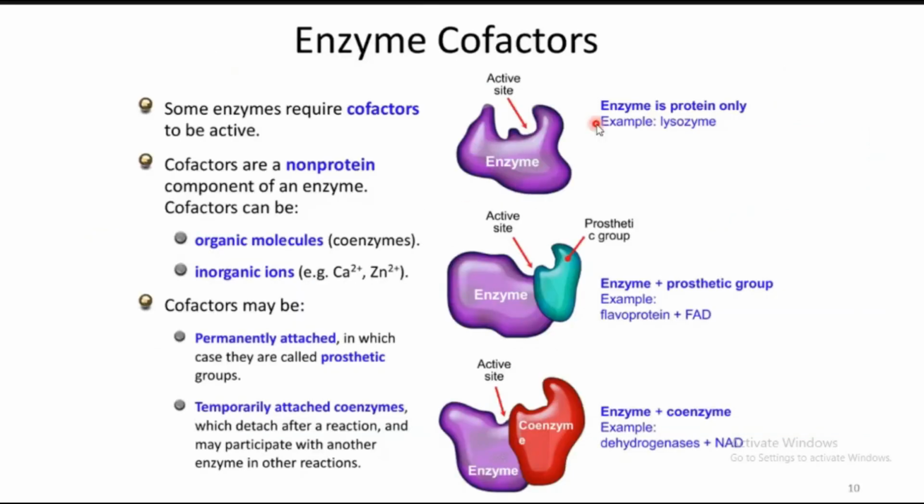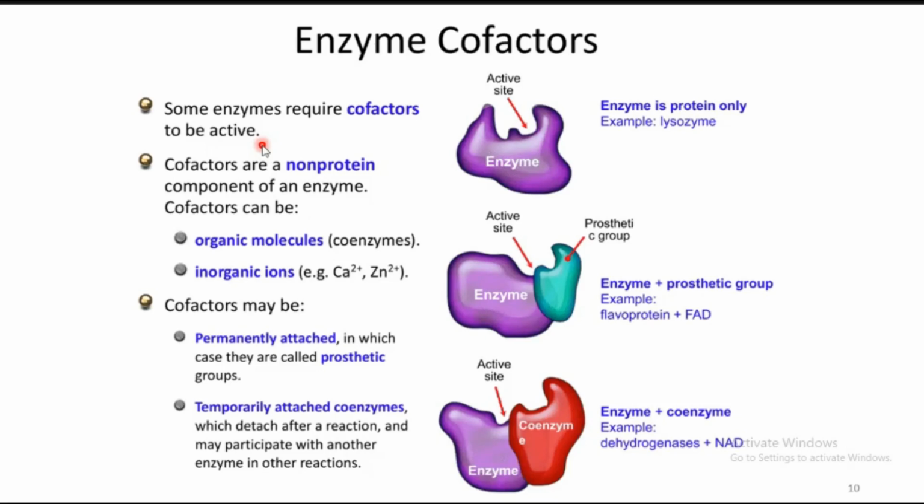So what are cofactors? Cofactors may be an organic molecule or an inorganic molecule. Some enzymes require a cofactor to exhibit their activity. Cofactors are non-protein components of the enzymes. As we said already, if it is an organic molecule, it is called a coenzyme. If it is an inorganic metal ion, then it is called an inorganic cofactor.